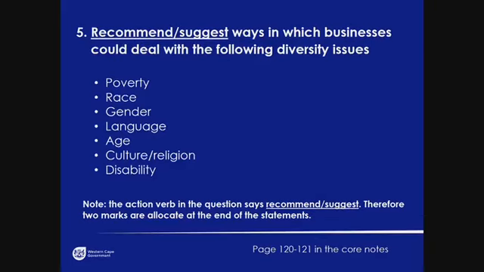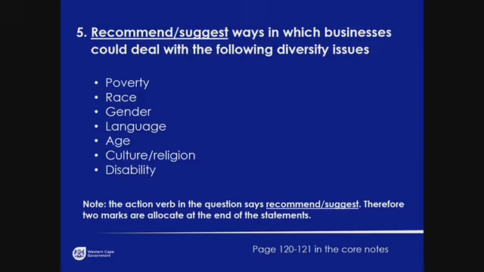good colleague, Mr. de Klerk, and he's going to take you through the next questions. Right, so question 5 reads as follows. Recommend or suggest ways in which the business could deal with the following diversity issues. Now again, here, grade 12s, the verb that has been used here is recommend or suggest. So just like in the first question that Mr. Van Zyl explained to us, the marks are going to be allocated at the end of your statement. So you just need to make a statement. You don't need to clarify the statement, and the marks will be awarded to you at the end of the statement. So each statement you make will get 2 marks.